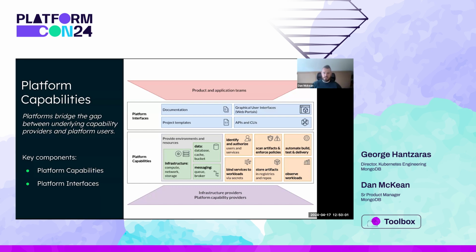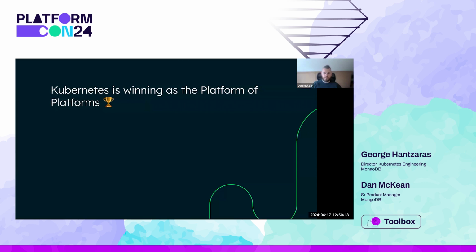These tools, services, and golden paths provided to simplify tasks are usually available through a variety of interfaces, including CLI, GitOps tooling like ArgoCD or Flux, or a developer portal like Backstage. While there's not much data to categorically prove that the majority of IDPs are built on Kubernetes, it seems to be the consensus that Kubernetes is winning as the platform of platforms. But Kubernetes hasn't always been ideal for an IDP. There have been a few key developments.